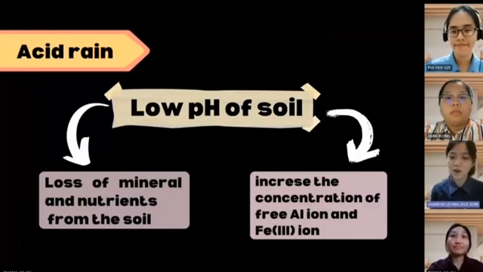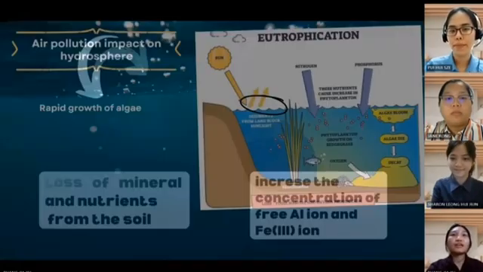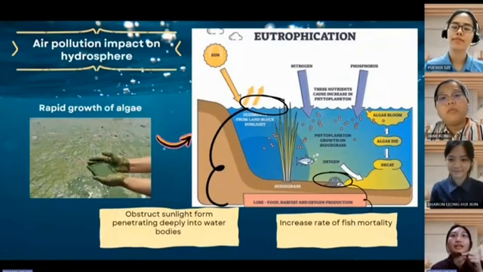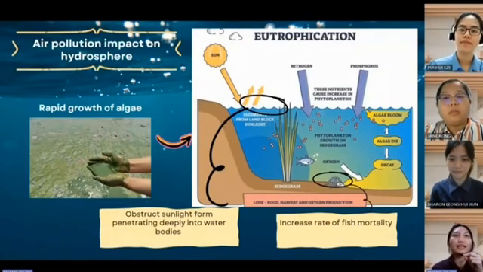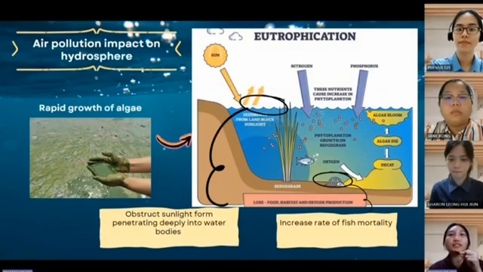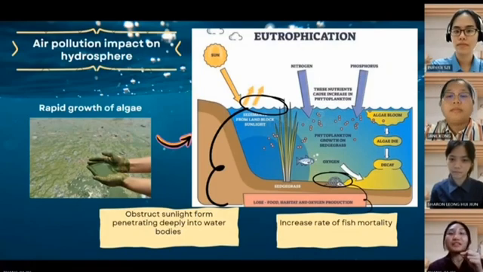Jayu, do you have any opinion on the impacts of air pollution on the hydrosphere? The deposition of nutrient pollution, characterized by excess nutrients like phosphorus and nitrogen in water bodies, arising from vehicle and industrial emissions, as well as agricultural runoff, contributes to eutrophication, resulting in oxygen depletion during the decomposition of algae, causing a condition known as hypoxia or even anoxia, ultimately leading to increased mortality of aquatic life.